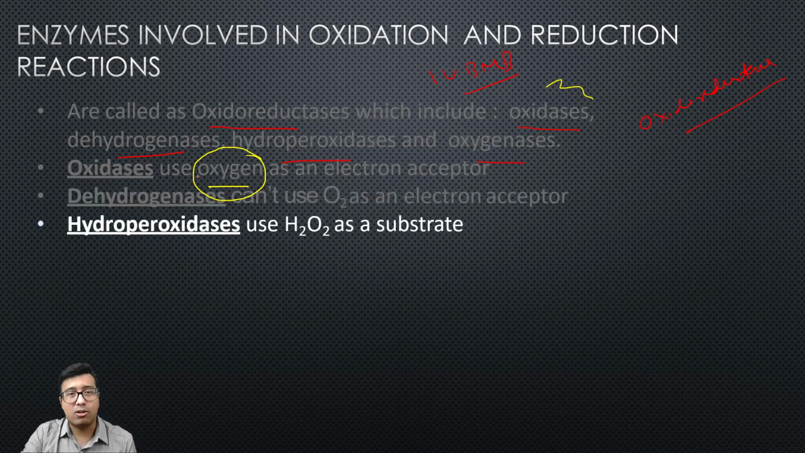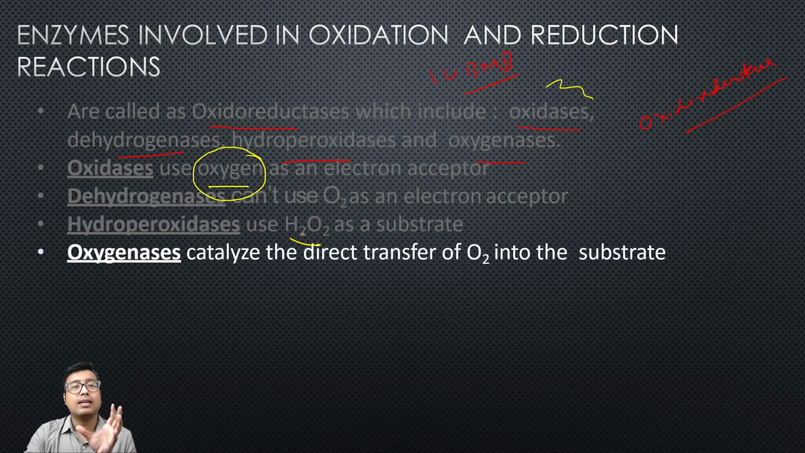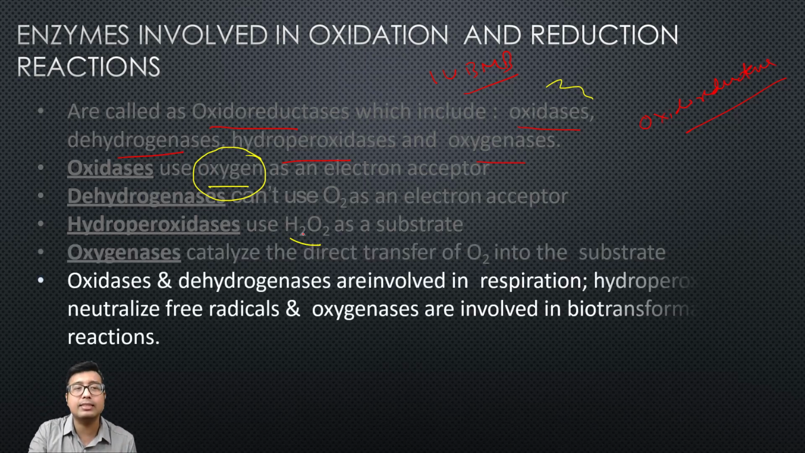In the case of hydroperoxidase, as the name suggests, hydrogen peroxide, the name is very similar to H2O2. They use H2O2 as a substrate, as an electron acceptor. And lastly, oxygenase: these enzymes actually transfer oxygen directly. Oxygenase means they will incorporate oxygen into the substrate. They take molecular oxygen and push it inside the substrate. These are again of 2 types, monooxygenase and dioxygenase. We will be discussing it later.